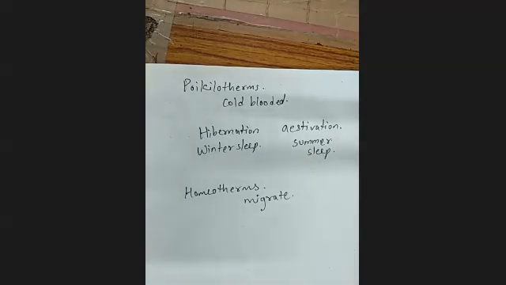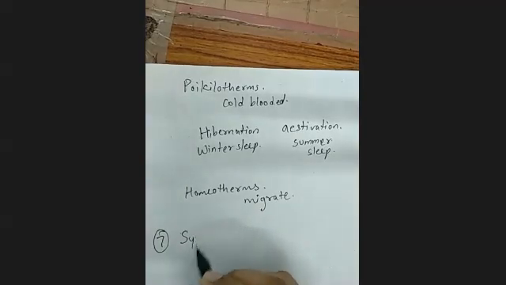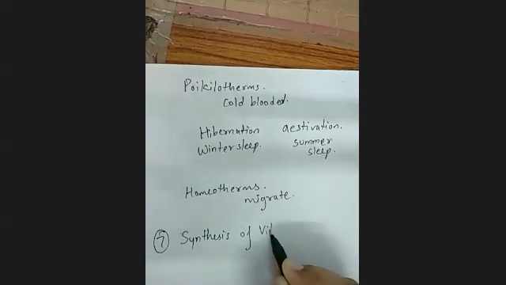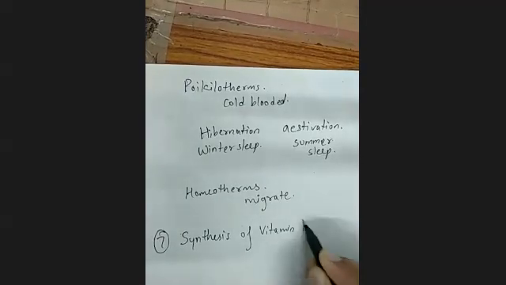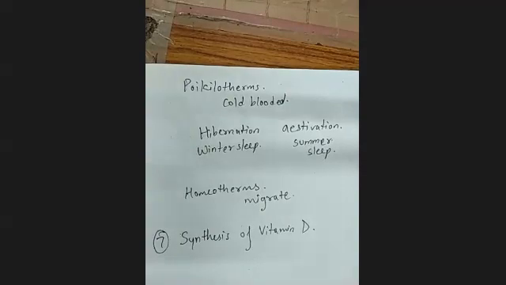So this is how temperature regulation can be done, and all the credit goes to this organ. And another thing regarding the skin is the synthesis of vitamin D. Now see this.